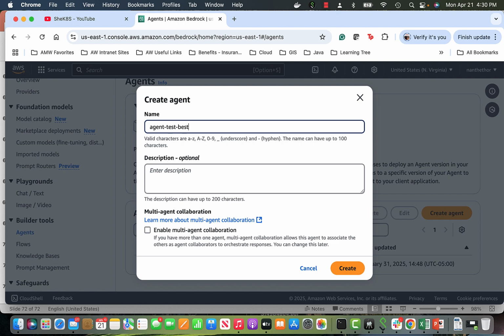Let's add a description: it's a test agent to begin with. There is also the possibility of multi-agent collaboration, which we are not going to do. To begin with, I'll say create. When I am creating this agent, it will probably take a while.